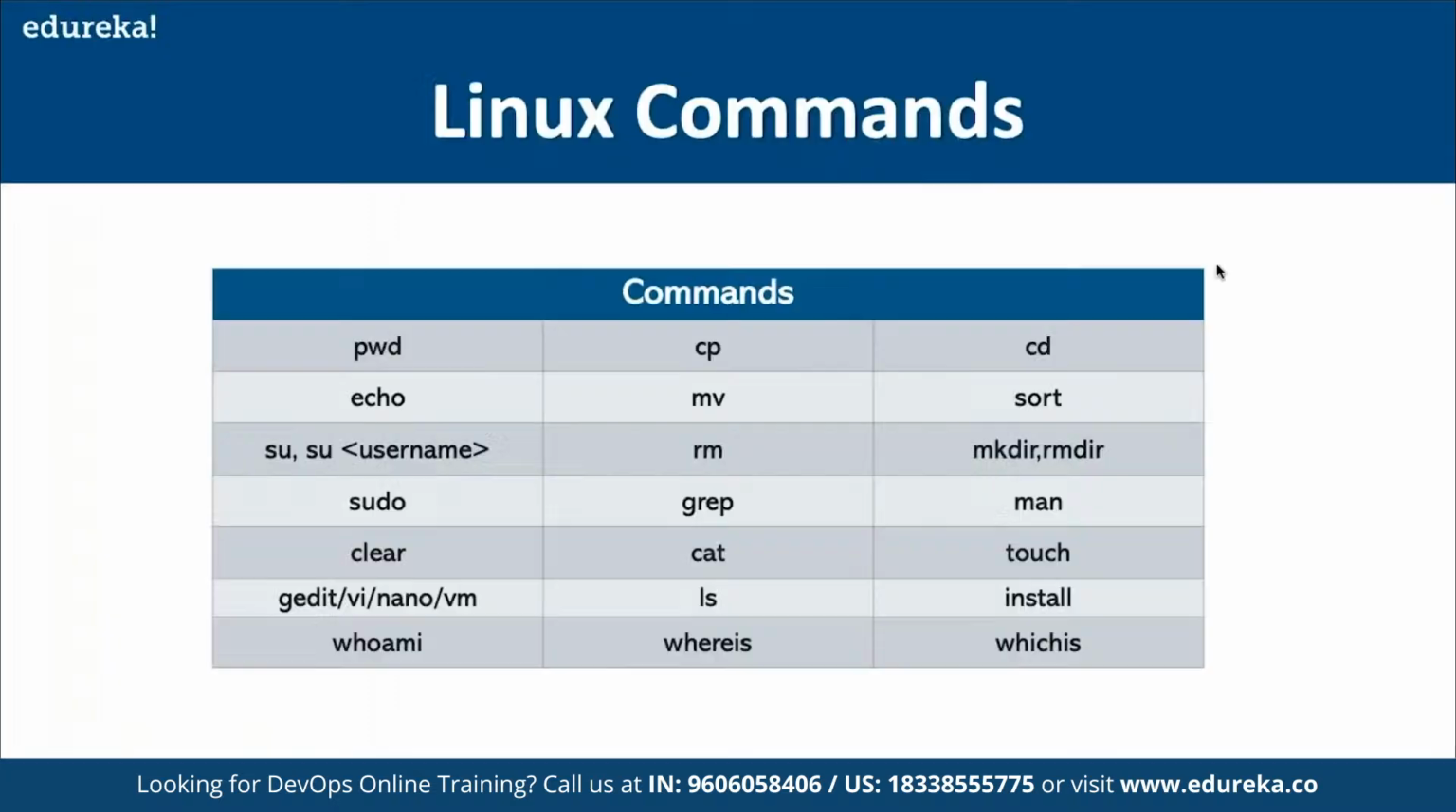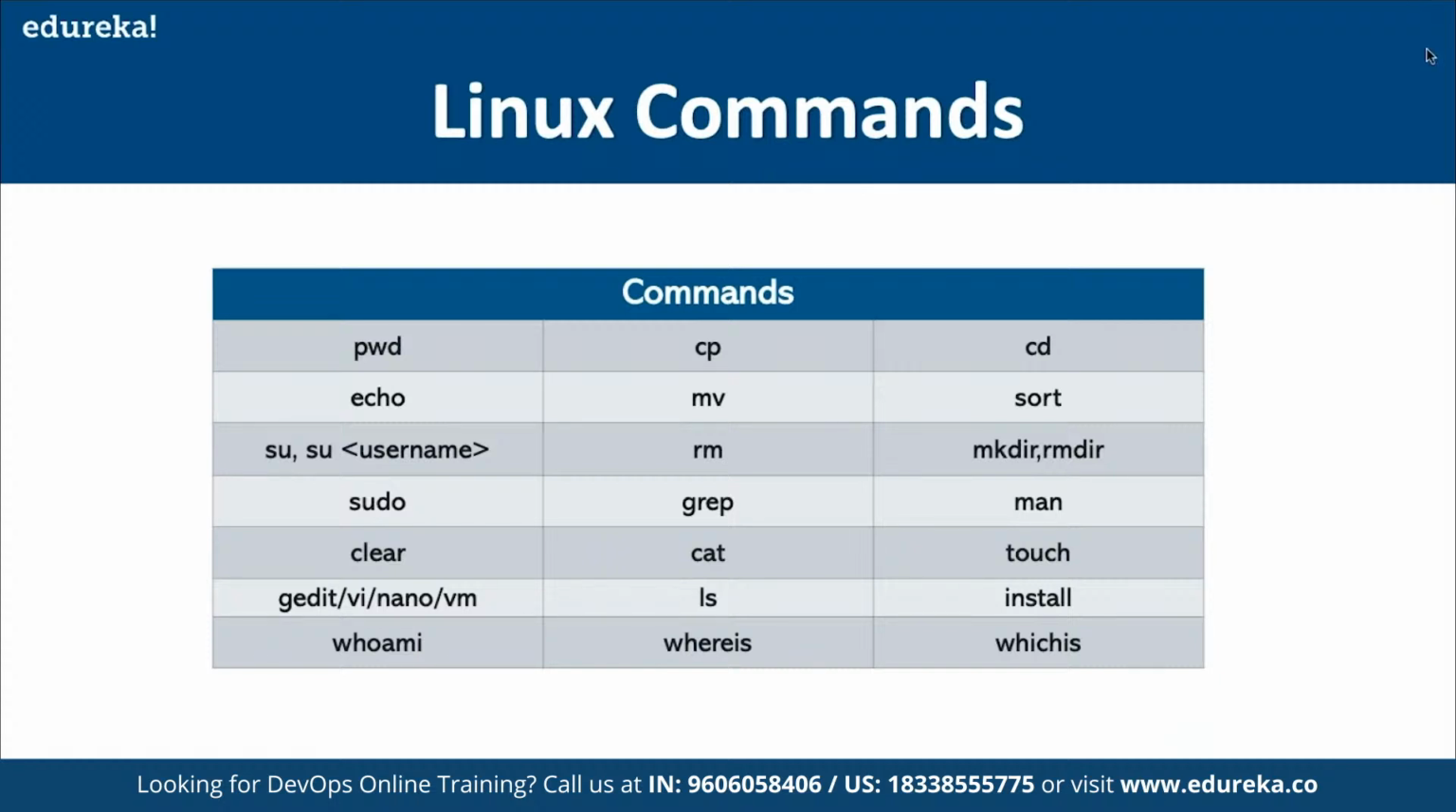So first of all, we have commands such as pwd. And then we have the echo command. So echo is basically going to be used for echoing something, as in to return something in our console from where we are going to work.